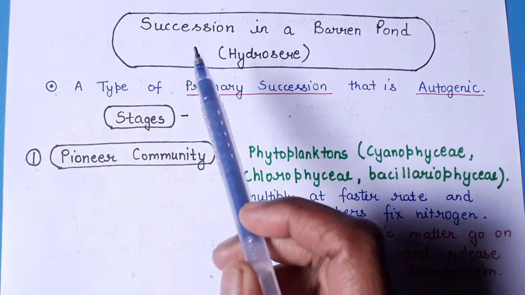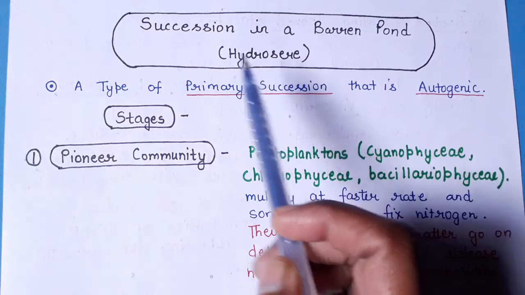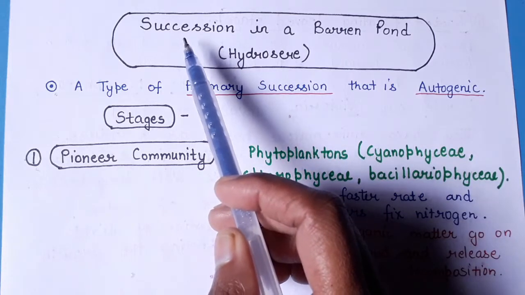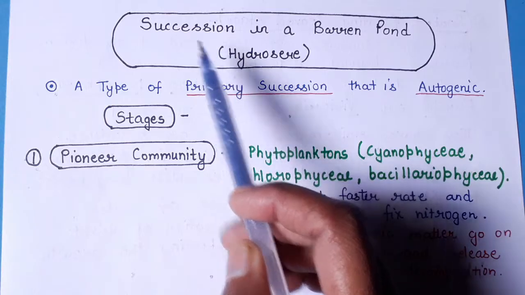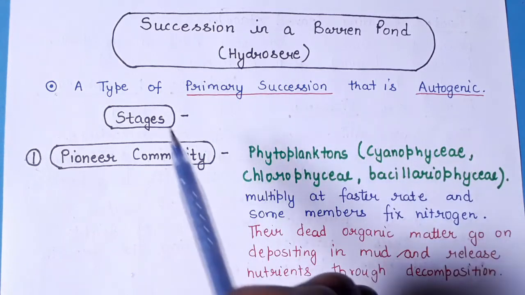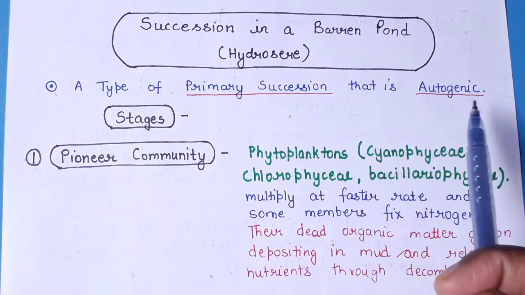Today we will discuss succession in a barren pond, that is Hydrosere. Previously we have discussed succession and its types in detail. If you have not seen it yet, you can see it from the playlist section. So Hydrosere is basically a type of primary succession that is autogenic in nature.